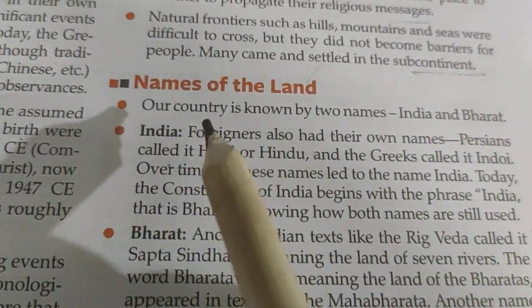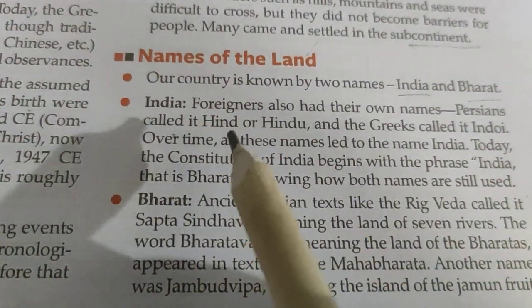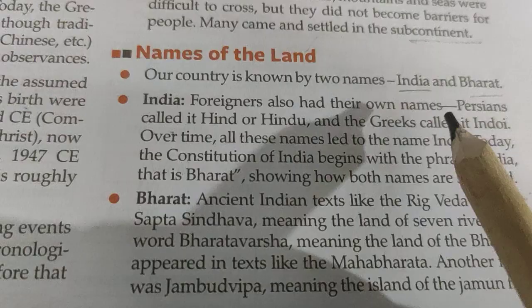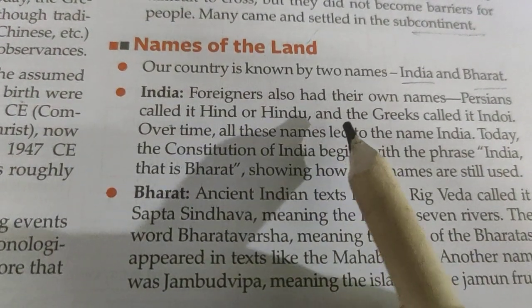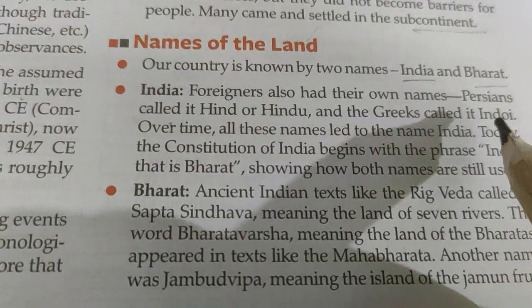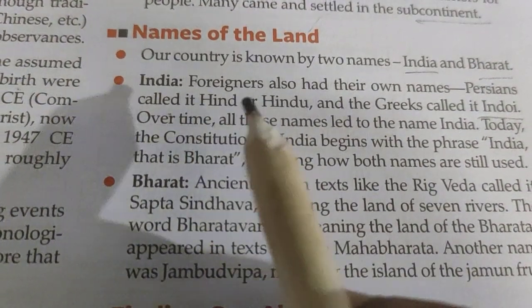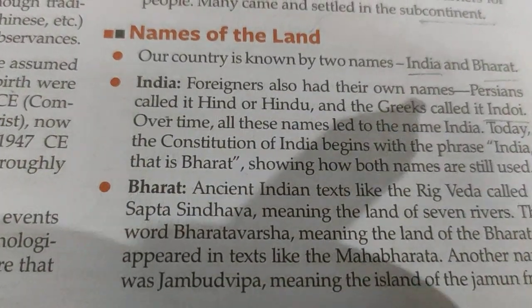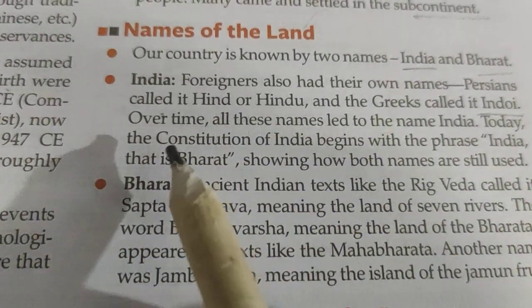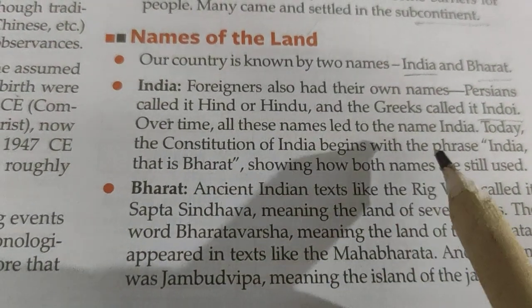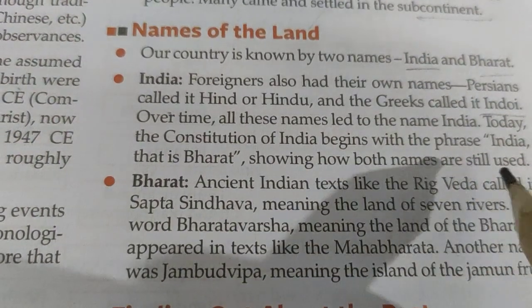Names of the land. Our country is known by two names, India and Bharat. Foreigners also had their own names. Persians called it Hind or Hindu, and Greeks called it Indoi. Over time, all these names led to the name India. Today, the Constitution of India begins with the phrase India, that is Bharat, showing how both names are still used.